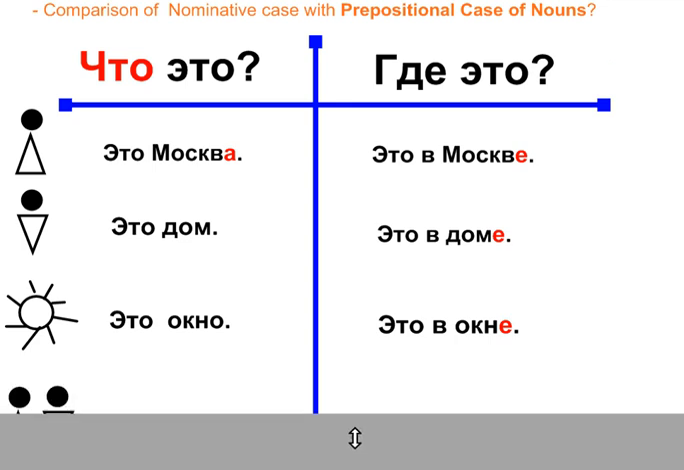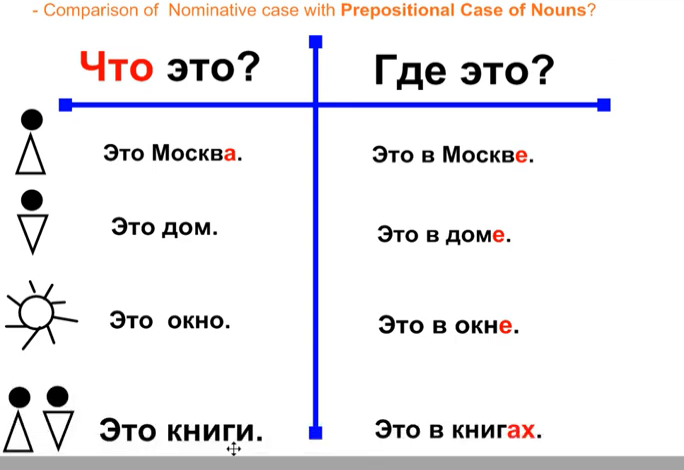And let's look at the last one. It's the plural. With the plural, the same thing. Это книги. Это что? Что это? Это книги. It's books. И где это? Это в книгах. For example, lots of good thoughts are in the books. Где? В книгах. Where? In the books. So you see that it is changing from feminine to е, from masculine to е, from neuter to е, and from plural to ах. And what is changing is the meaning of what you're talking about.